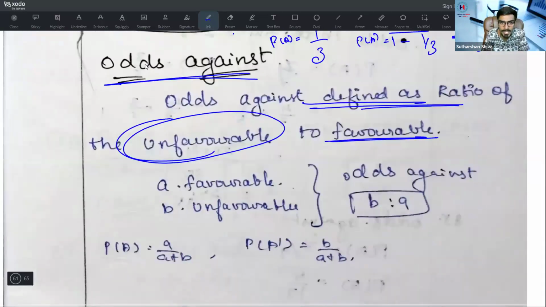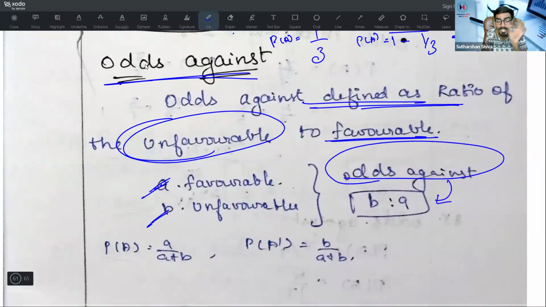Even in odds against, I will keep A as favorable, B is unfavorable. But for odds against, I will interchange it to B is to A. It is not A is to B, it is B is to A. If it is favorable, it is A is to B. If it is unfavorable, or an odds against, it is B is to A. So P of A remains A divided by A plus B. P of A dash is equal to B divided by A plus B.